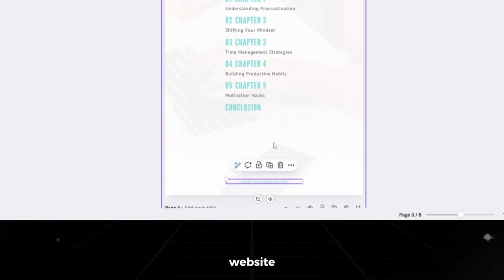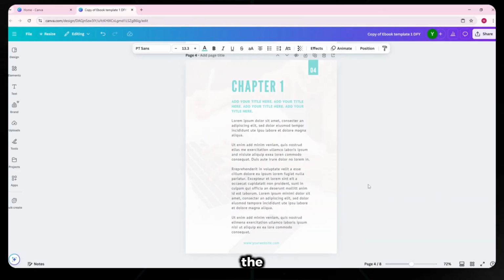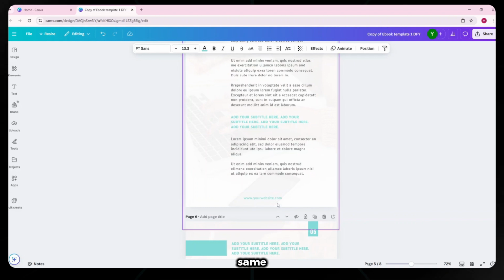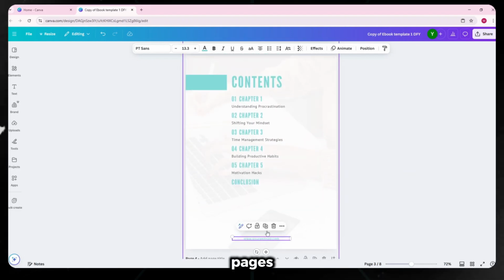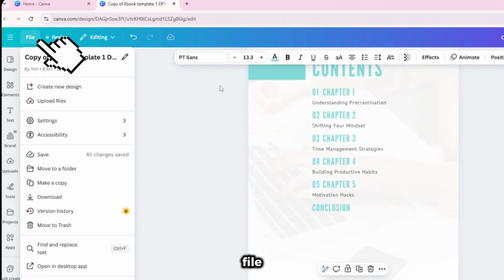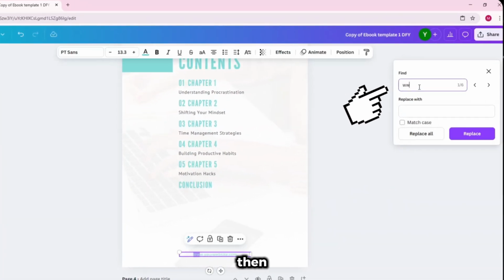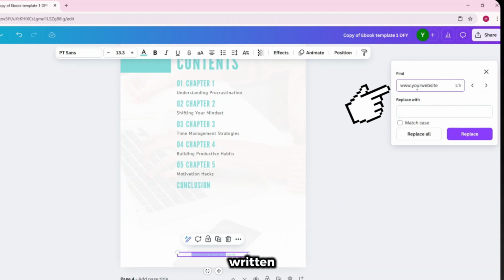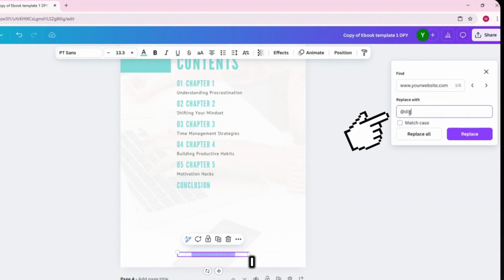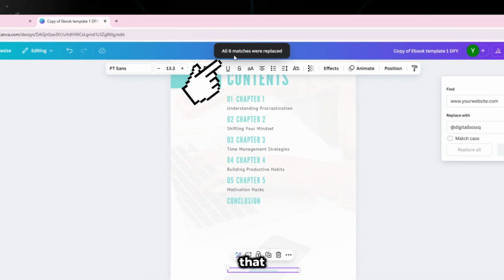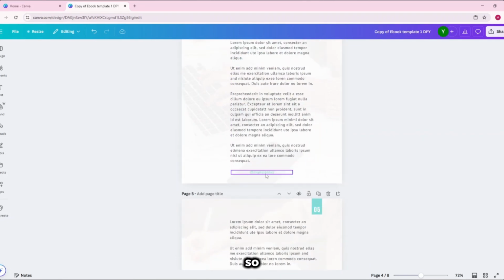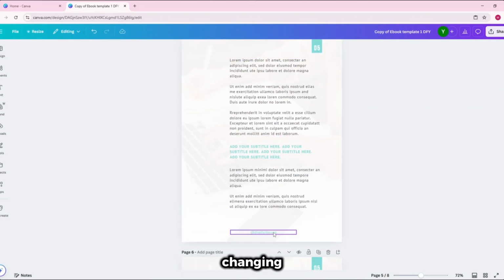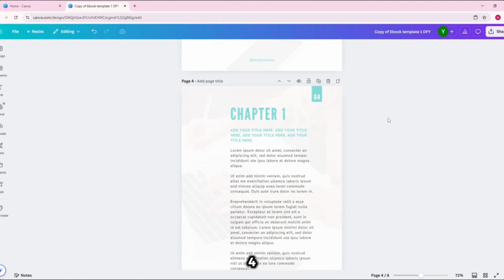I'm also going to change the website name text box, and since that is going to be on the next page, I will not keep on repeating the same task of changing that website name back to the name that we used on the cover on the other pages. Here's a shortcut. I'll click on File, and then I'm going to click on Find and Replace, and then I'll ask it to find that exact website name written in the text box. Then I'm going to write the name I want to replace it with, and then I'm going to click on the Replace All button, and it's going to notify me that all matches were replaced. To confirm it, you can see that it has changed across all the pages. So now I don't have to keep on repeating the same task of changing to the same name on the next page. Now page 4 will be my chapter 1.